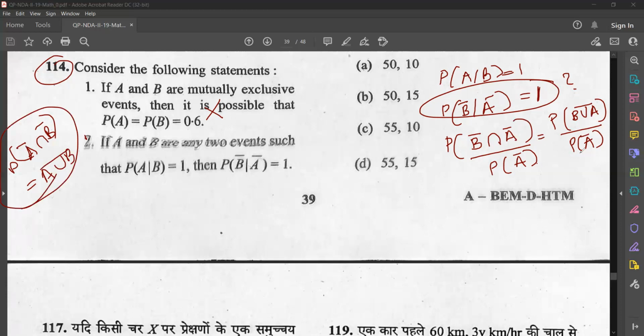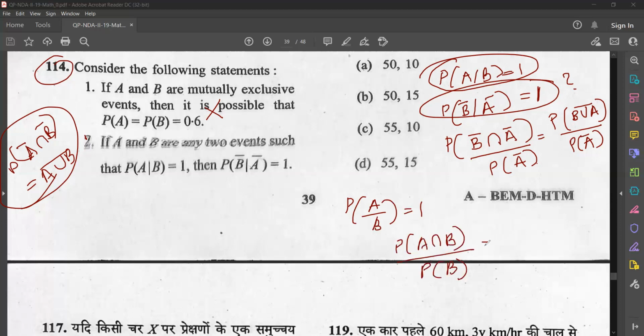Now listen, this thing is what we have to find out. But we are given that P of A given B is equal to 1. So P of A given B is equal to 1 means P of A intersection B divided by P of B is equal to 1. That means P of A intersection B is equal to P of B, isn't it?